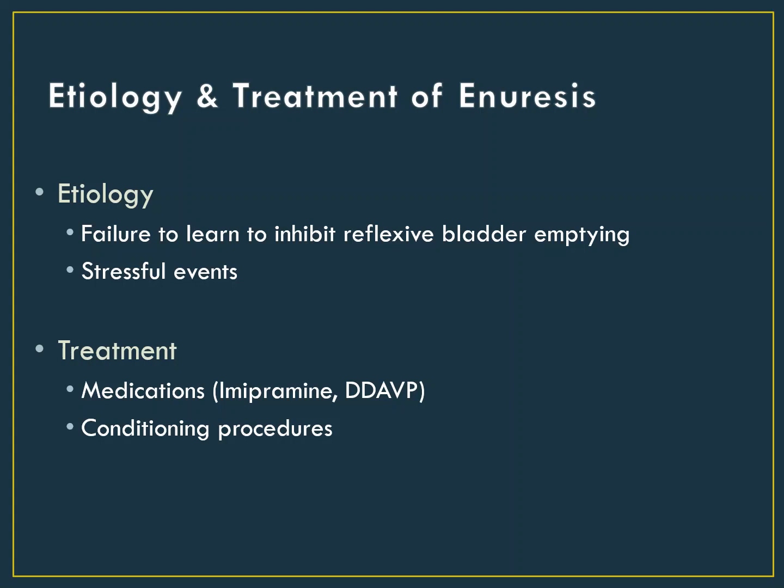So we need to help the kid learn to produce the response of waking up when he has a full bladder. And we do this by pairing a full bladder with something that will automatically wake the kid up, which tends to be a loud noise. So in this classical conditioning paradigm, the US is an alarm. This produces an automatic response, or a UR, of waking up. Because we don't need to learn to wake up in response to the alarm, that just naturally happens. Instead, what we need to learn is that a full bladder, which is the CS, predicts a loud noise is coming. So we can just go ahead and produce a CR, which is to wake up in response to the full bladder, rather than waiting for the alarm.